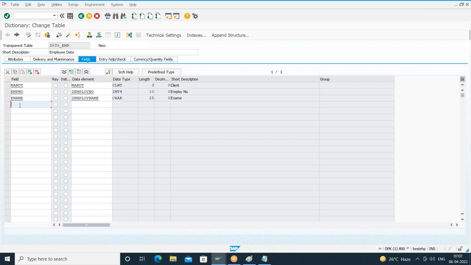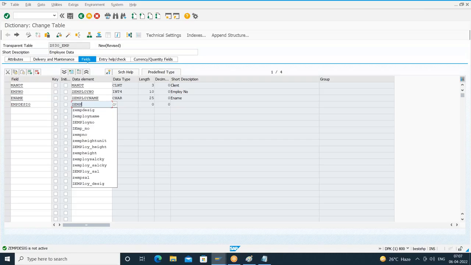Okay, right. So let me create another field. I'll create another field EMP desig. I'll give the data element as something like ZEMP desig. I don't know whether it is already available or not. I'll press enter. Yes, it is not available, so I can create this data element. Just to maintain the uniformity, I'll give the data element as Z employee desig, because the other things I'm starting with Z employee. Just to maintain the uniformity, I'm giving this name. Right. So Z employee designation.